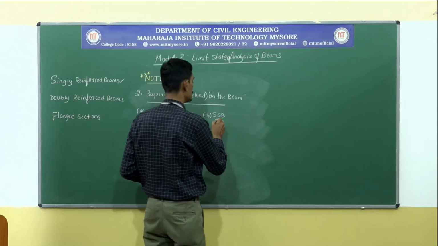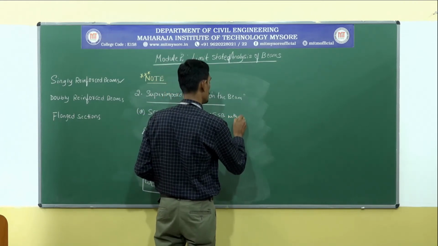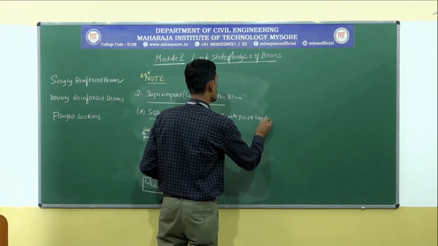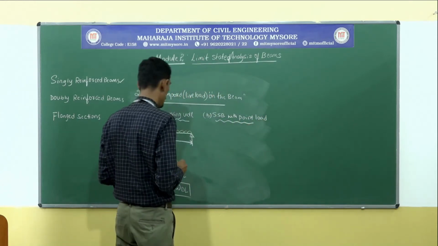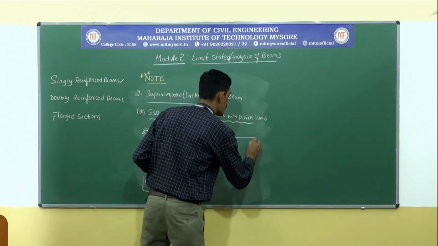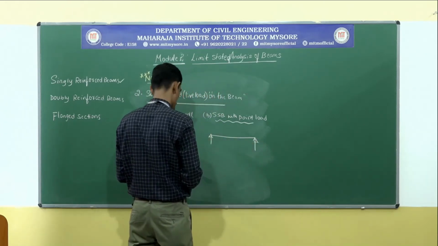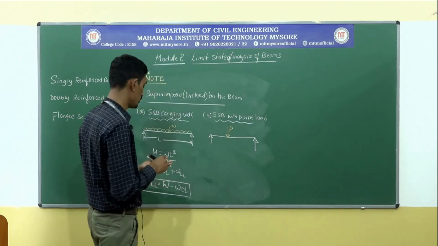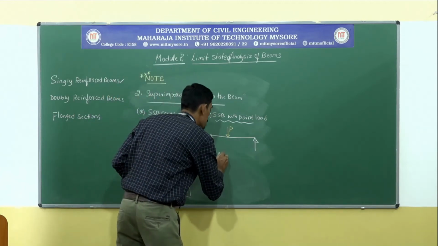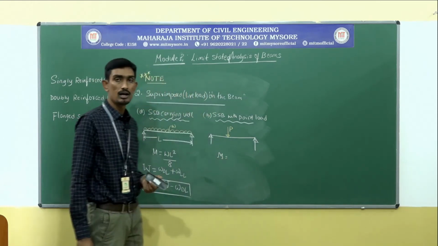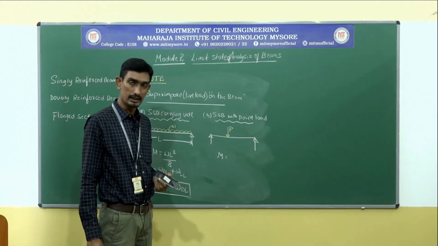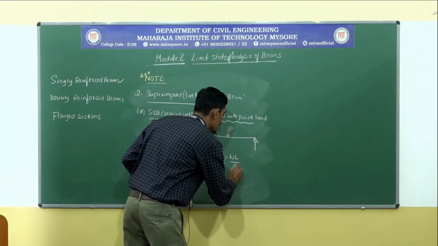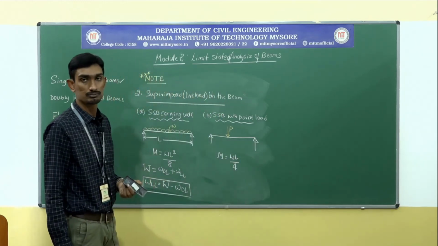Likewise, if I take some more examples, for example, a simply supported beam with a point load. If I consider the point load, let me consider it as P kilonewton, then the maximum bending moment will occur once again at the center, and the maximum bending moment will be given by WL divided by 4.